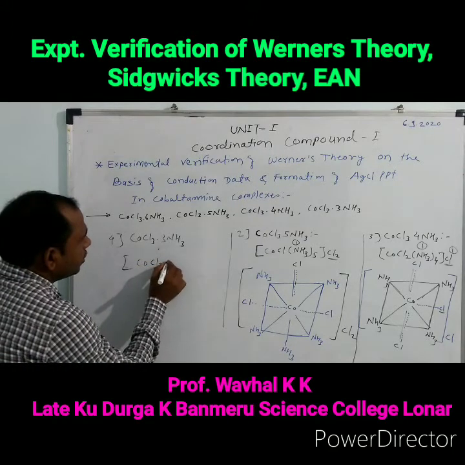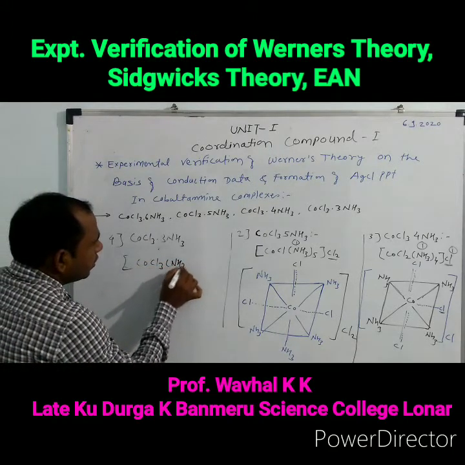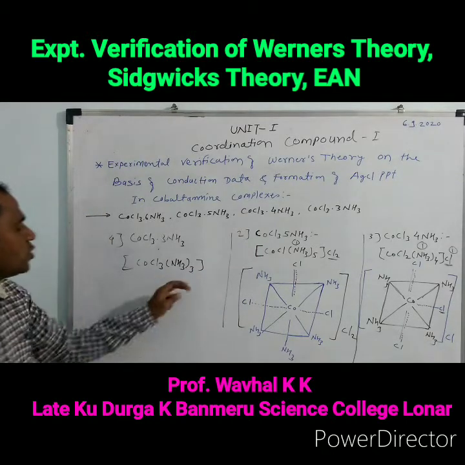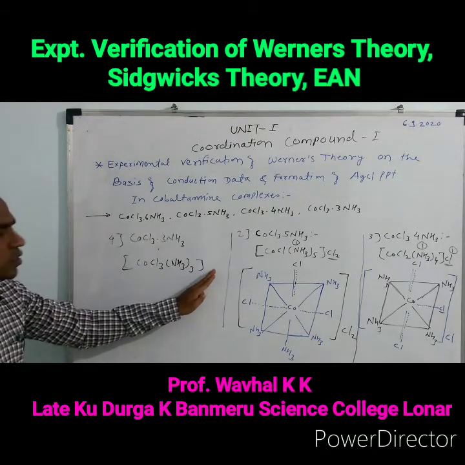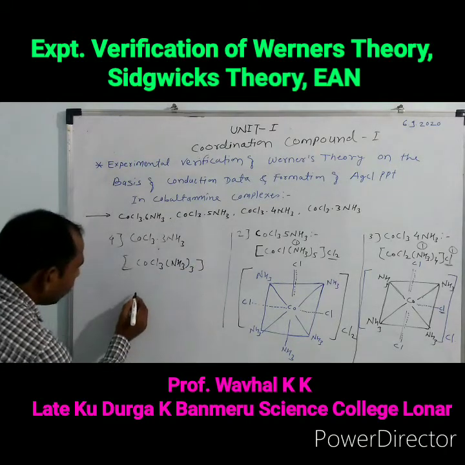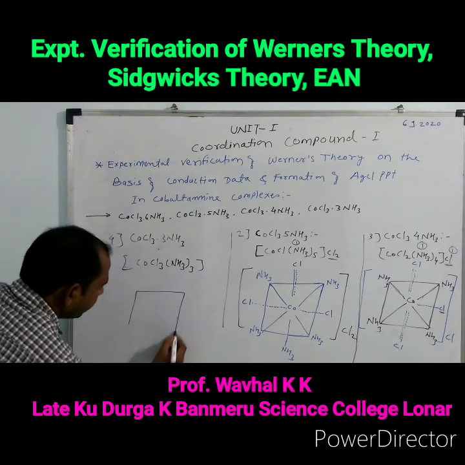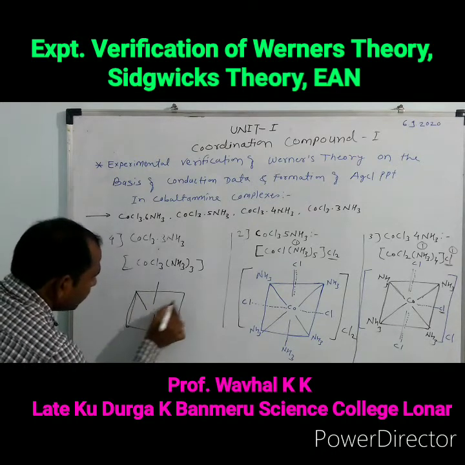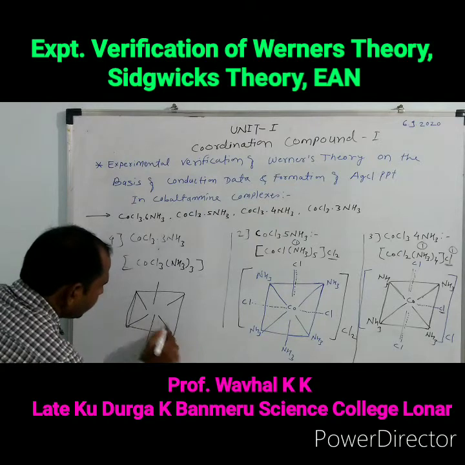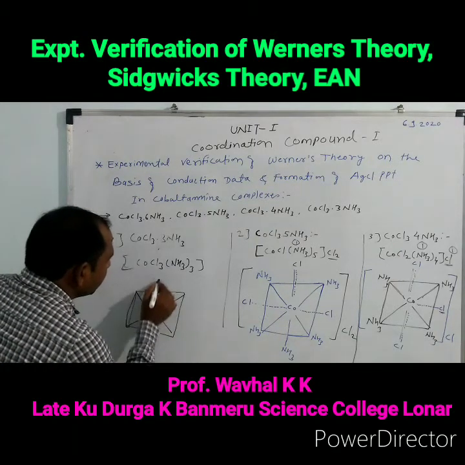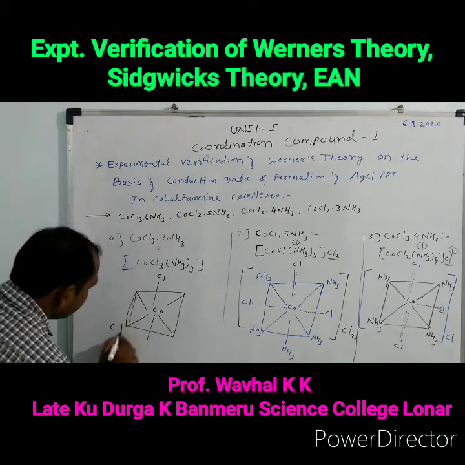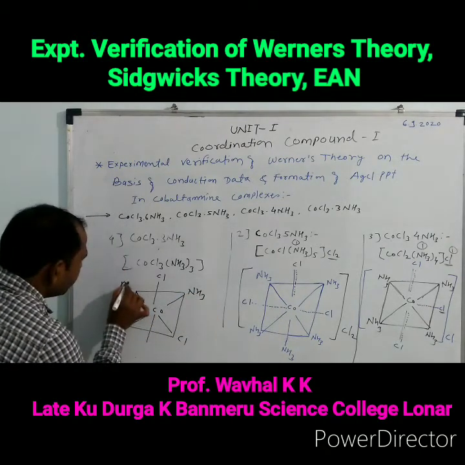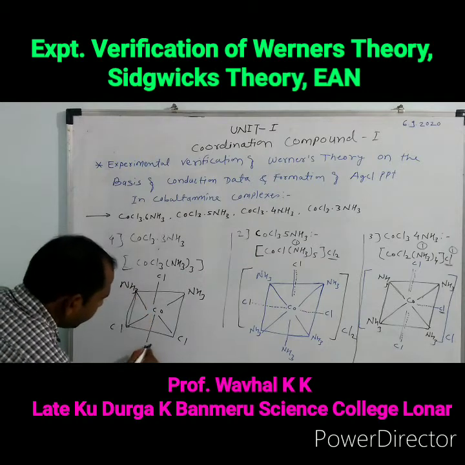Hence we formulate this compound as [CoCl3(NH3)3]. There is no chlorine precipitated because no chlorine is outside the coordination sphere, and the structure of the complex is like this. Here is the cobalt, here are the chlorines, and here are the ammonia molecules NH3, NH3 and NH3.